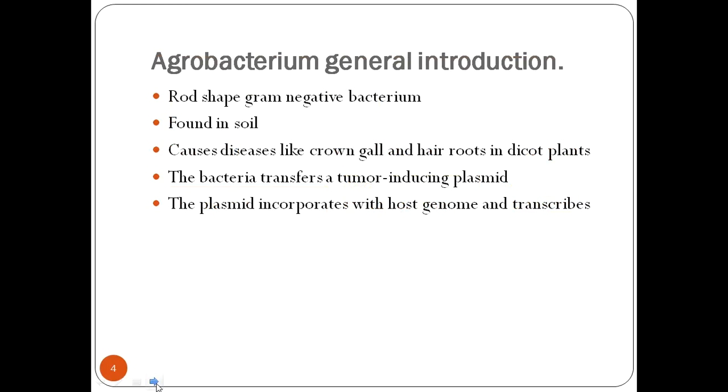First of all, we should know some points about Agrobacterium. It is a rod-shaped gram-negative bacterium generally found inside the soil, and it will cause diseases like crown gall and hairy root formation inside the dicot plant. The bacteria transfer a tumor-inducing plasmid inside the plant and the plant has a gall formation. This plasmid incorporates with the host genome and is transcribed.